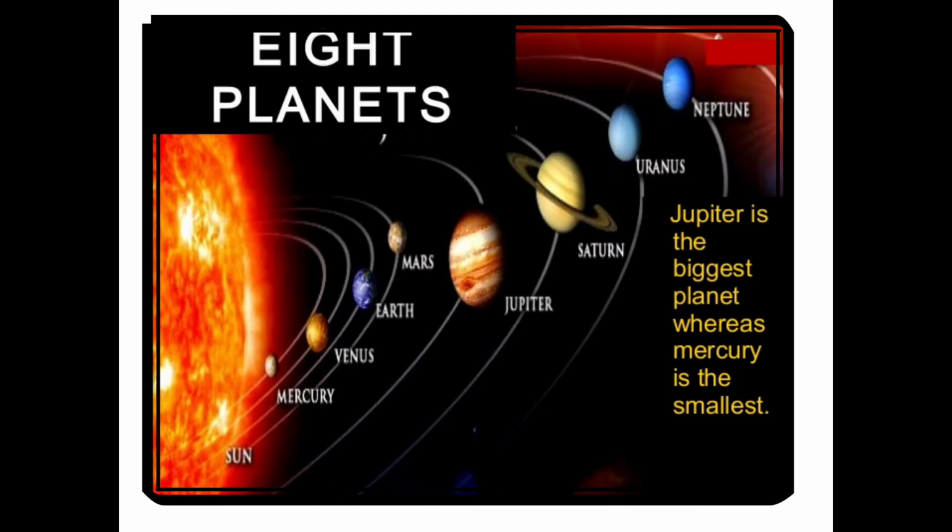The sun, the moon, the stars and the planets including the earth are celestial bodies. We can't see any of the other celestial bodies because they are very far from us. So you can see here we have the 8 planets: Mercury, Venus, Earth, Mars, Jupiter, Saturn, Uranus and Neptune. And you know that Jupiter is the biggest planet, whereas Mercury is the smallest planet.